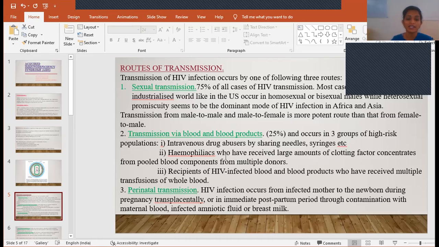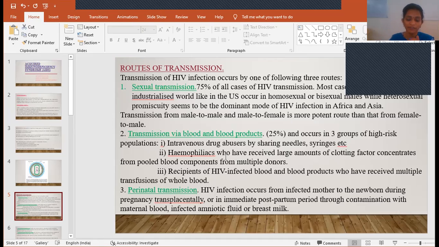And then third is perinatal transmission. Perinatal transmission means spread of any infection from the mother's womb to the fetus, that we call perinatal transmission. And this transmission can be done transplacentally, from the placenta from the mother's womb to the fetus, and also in the immediate postpartum period, immediately after delivery, through contamination with maternal blood.